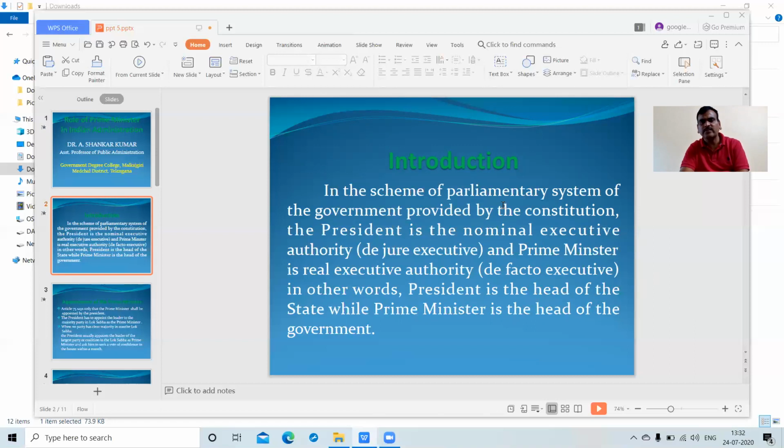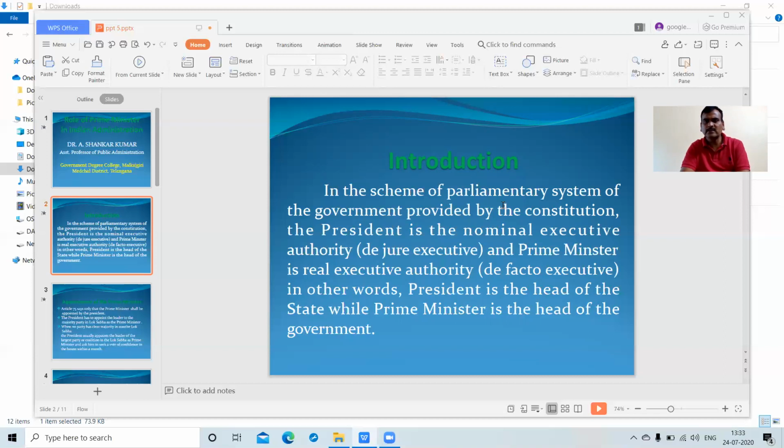In the scheme of the parliamentary system of government provided by the Indian Constitution, the President is the nominal executive, that means the de jure executive.